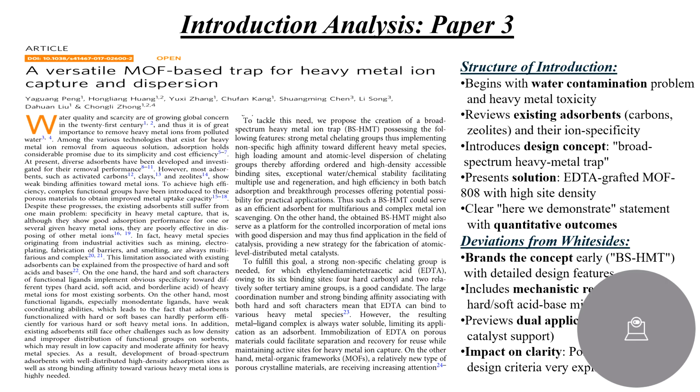This is a great writing move because it turns the paper into a rational design study, not just a lucky discovery. By explaining the chemical logic upfront, they convince the reader that the result had to happen. It makes the experiment feel necessary rather than random. If you're writing your own paper, this is a great tip. Always explain the theoretical reason for your material choice in the intro, not just the practical one.